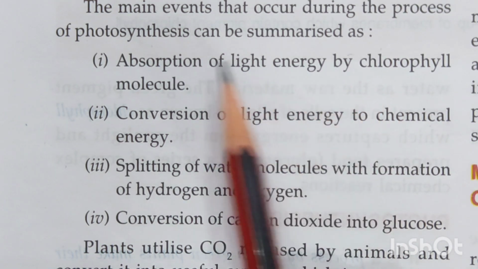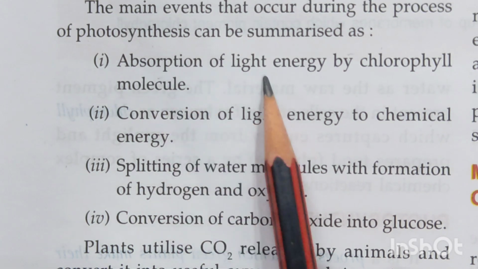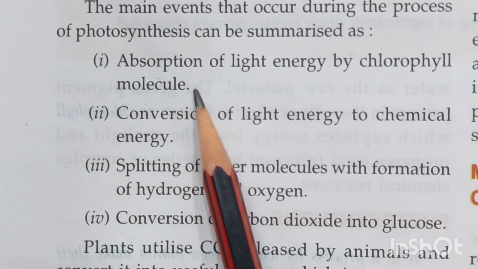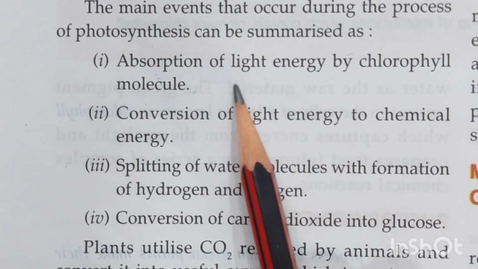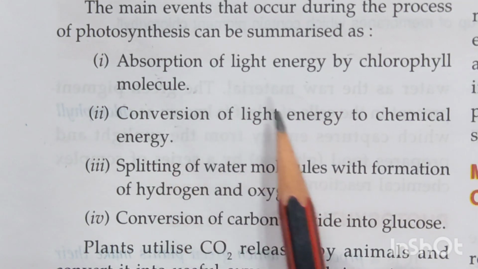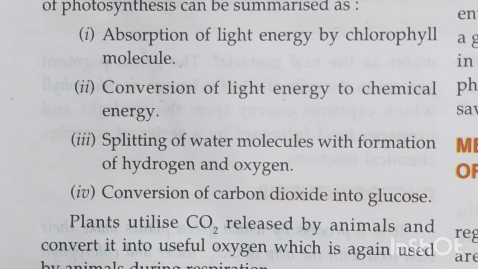Now what are these steps and how can you summarize them? Let's see. The first step is absorption of light energy by the chlorophyll molecule. The chlorophyll that is present in the cells of the leaves, children, absorbs the light energy from the sunlight. Then the second step is converting this light energy into chemical energy.